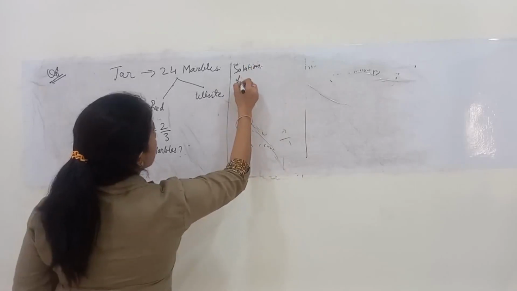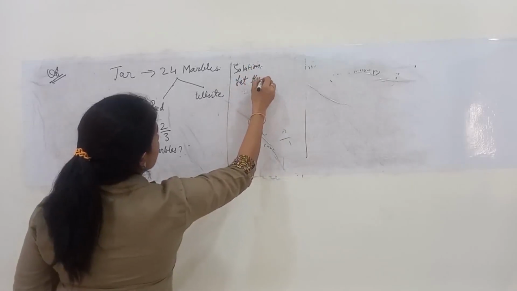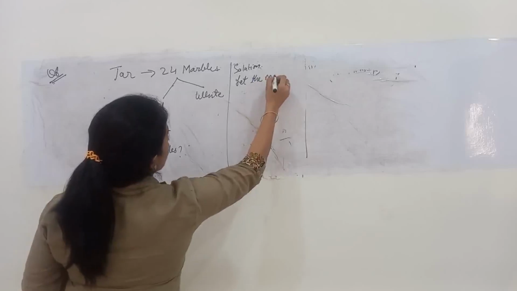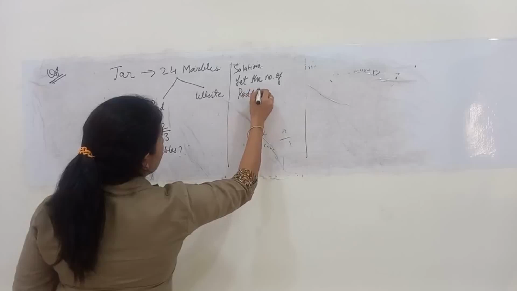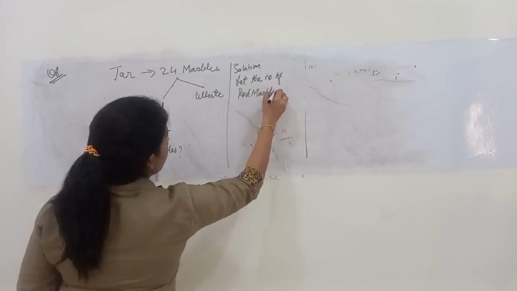Let the number of red marbles be x, because we do not know the quantity of red marbles.